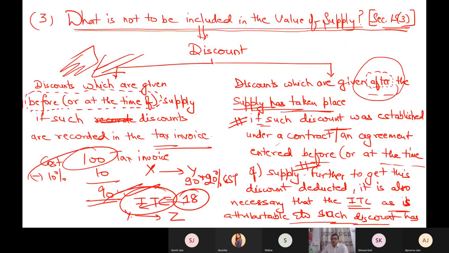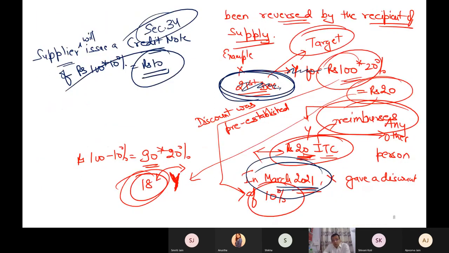Another point. When you say discount given after the supply, you are writing one more thing, that such discounts were established at the time of contract. But suppose it was a sudden discount, an on-the-spot discount. For example, on 21st December, there was no such proposal to achieve the target.